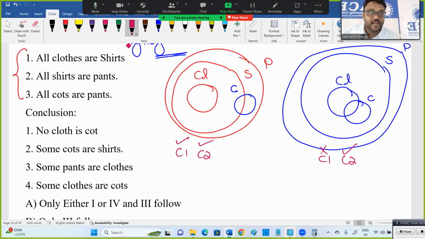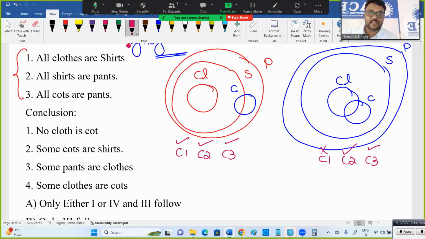Here in the diagram, all coats are shirts. Here some coats are shirts. When all is there, the same thing in some is correct only. Okay, next, third one: some pants are cloths. Yes, some part of pants are cloths. Third one true.